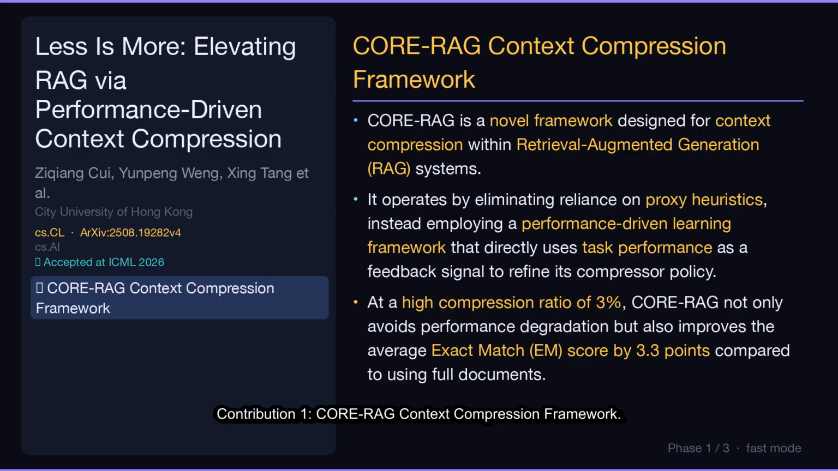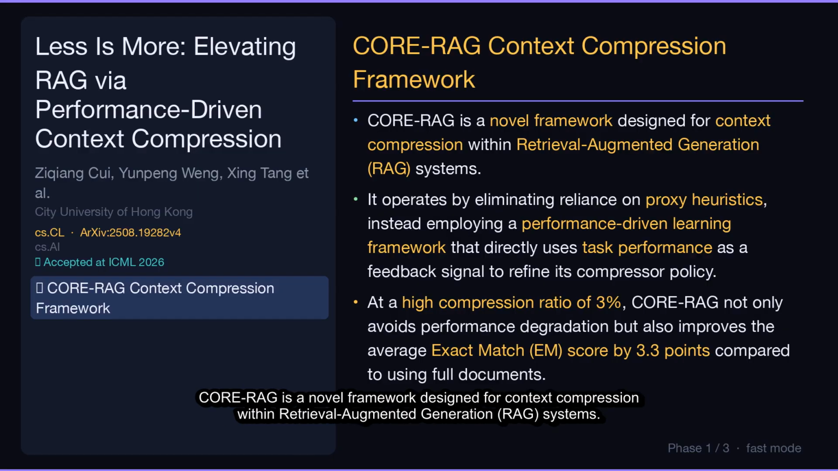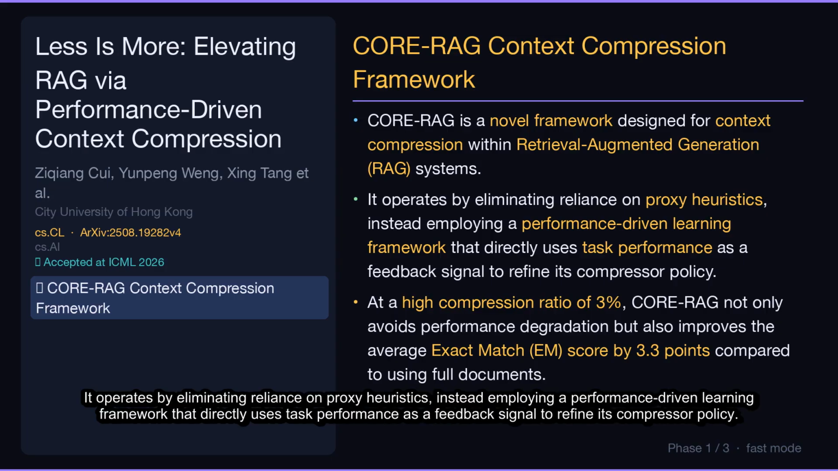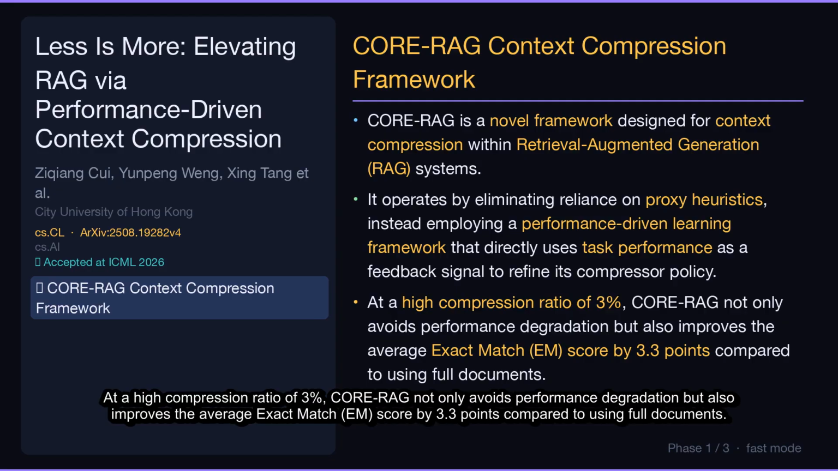Contribution 1. CoreRAG, a context compression framework. CoreRAG is a novel framework designed for context compression within retrieval-augmented generation, RAG systems. It operates by eliminating reliance on proxy heuristics, instead employing a performance-driven learning framework that directly uses task performance as a feedback signal to refine its compressor policy. At a high compression ratio of 3%, CoreRAG not only avoids performance degradation but also improves the average exact match, EM, score by 3.3 points compared to using full documents.